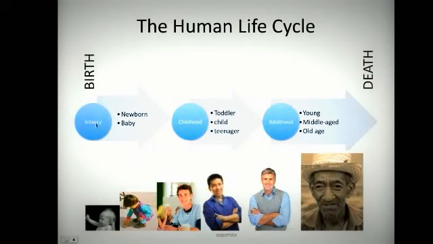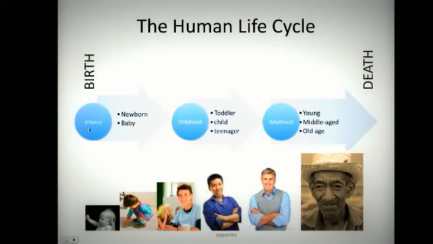The first group is infancy. That includes a newborn and a baby. That's infancy. Childhood: toddler, child, and a teenager. Toddler, child, teenager. Adulthood: young adult, middle-aged adult, and an old-aged adult. This is adulthood. Childhood is here, and infancy is right here.